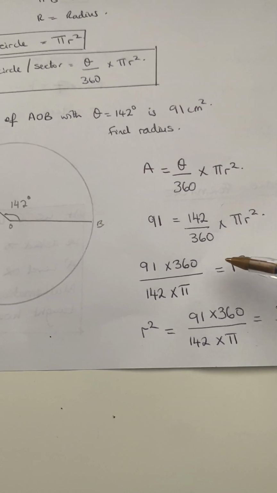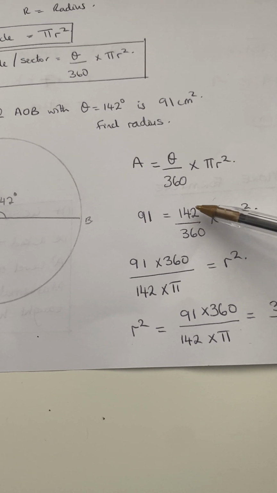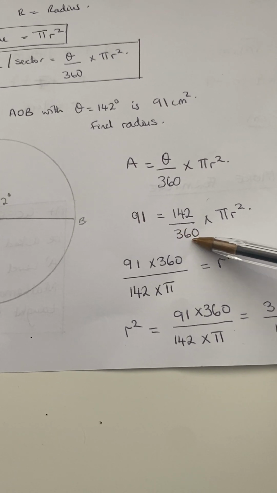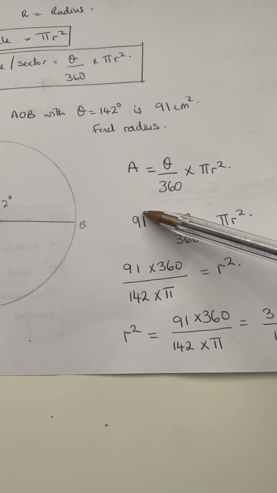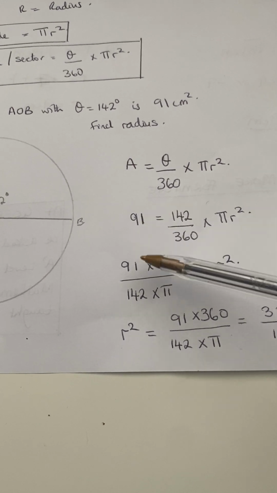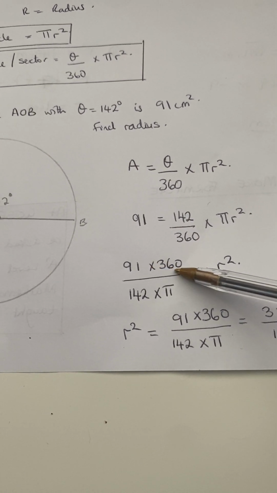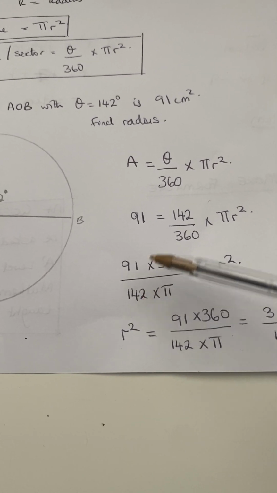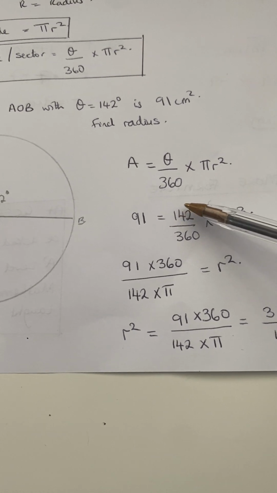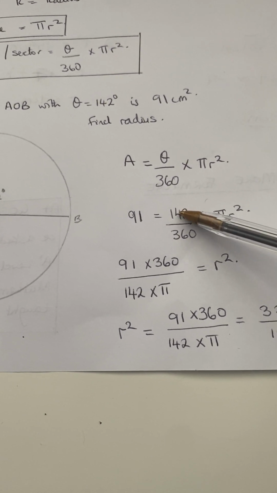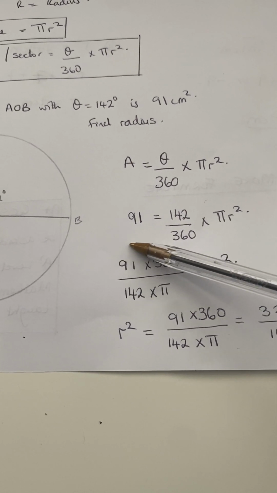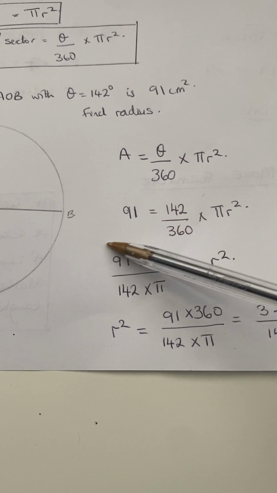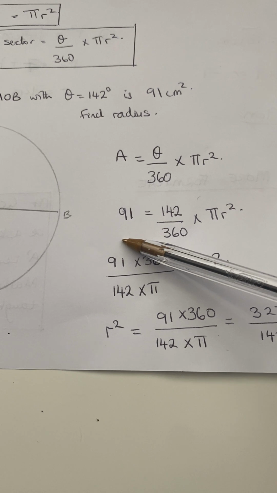If we move all this to that side, the 91 is dividing, so when it comes here it will multiply: 91 times 360, all divided by 142, because here it is on top, so if it comes to that side it will go to the denominator.